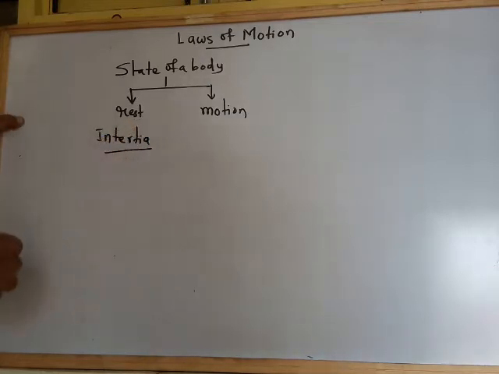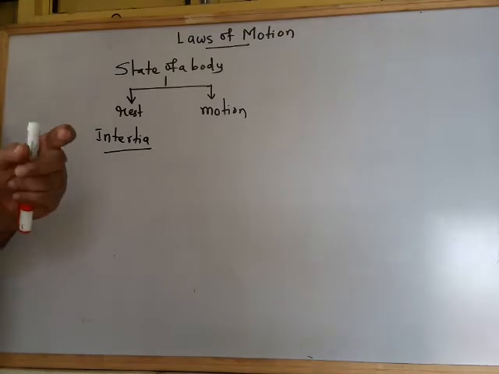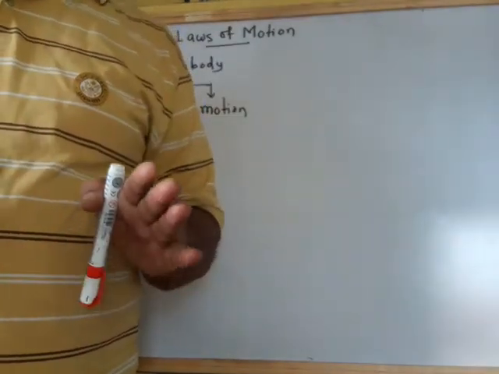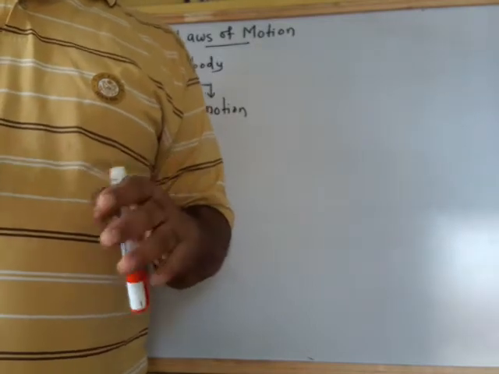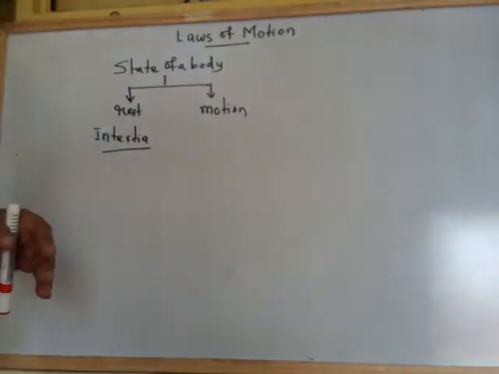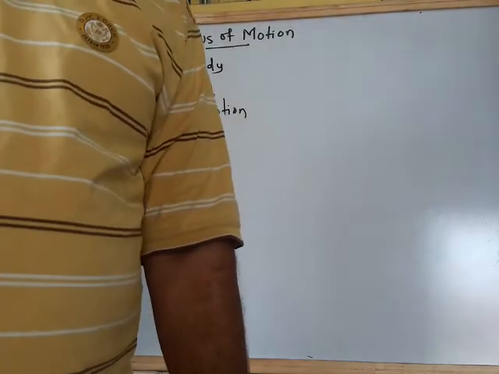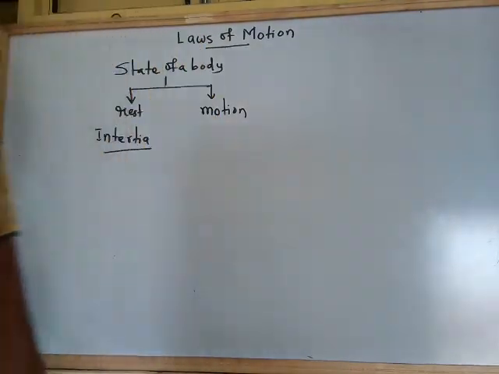Inertia. What is the meaning of inertia? Inertia means the ability of a body to resist any change in its state. The ability of a body to resist any change in its state is known as inertia of the body.